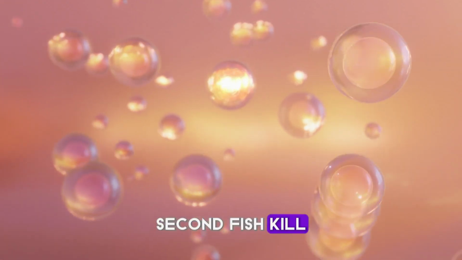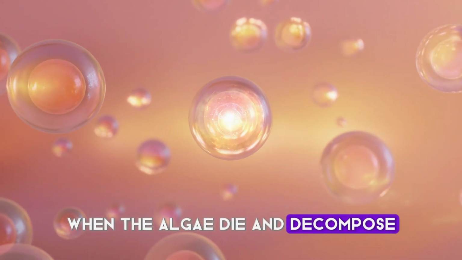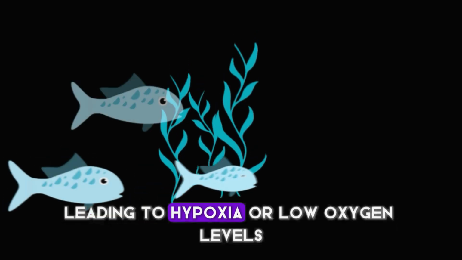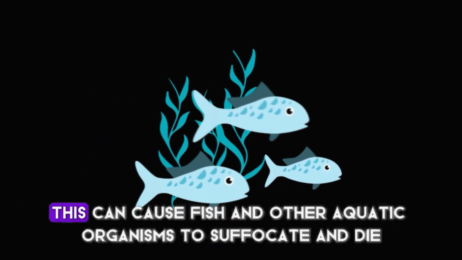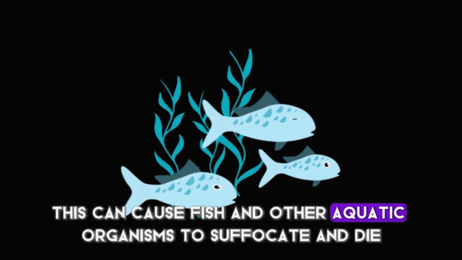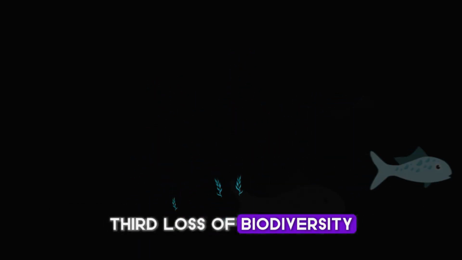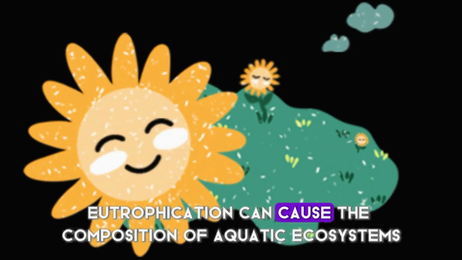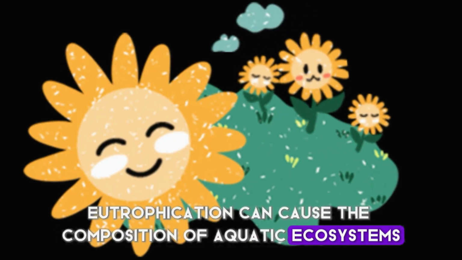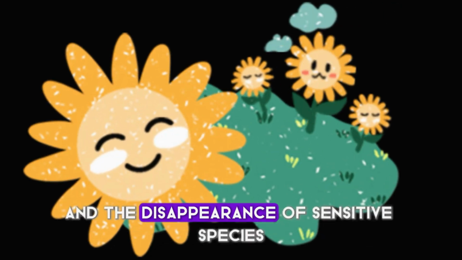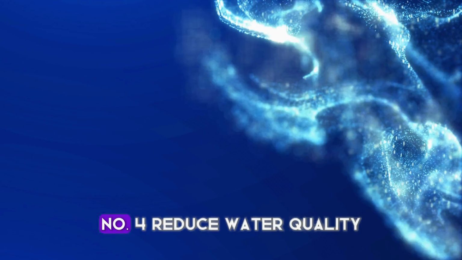Second, fish kills. When the algae die and decompose, they consume oxygen in the water, leading to hypoxia or low oxygen levels. This can cause fish and other aquatic organisms to suffocate and die. Third, loss of biodiversity. Eutrophication can change the composition of aquatic ecosystems, leading to a loss of biodiversity and disappearance of sensitive species.